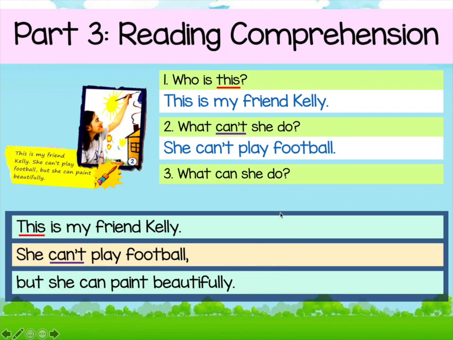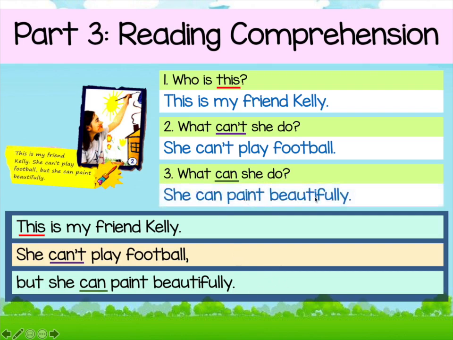And obviously the last one, what can she do? The keyword here is can, and you can find can in the third line. So you just write she can paint beautifully.